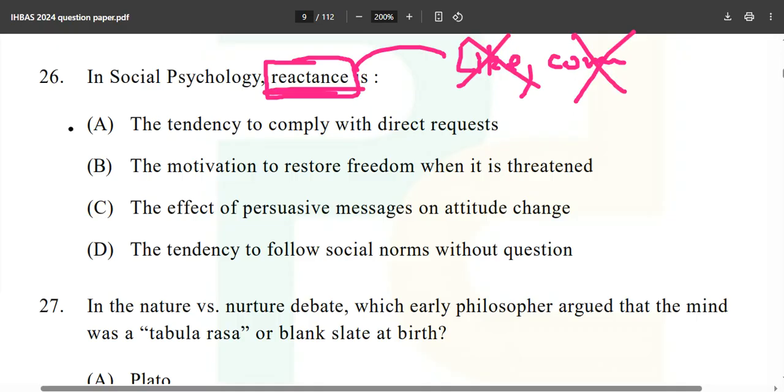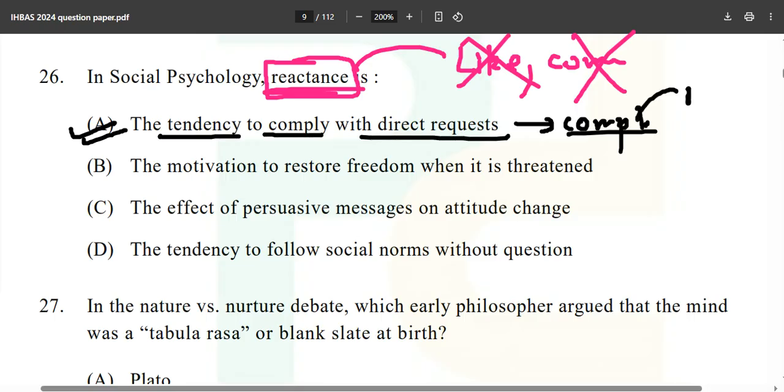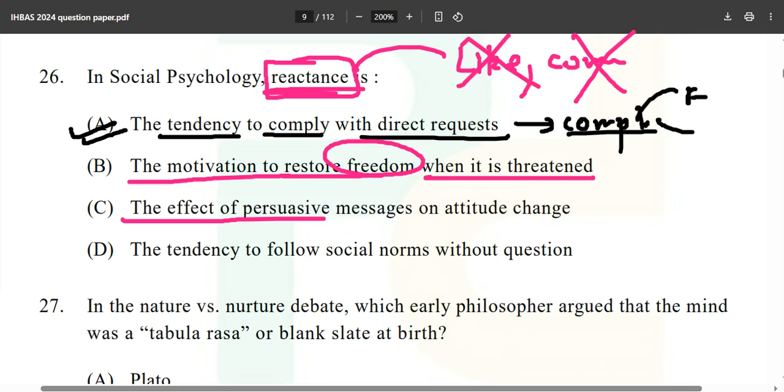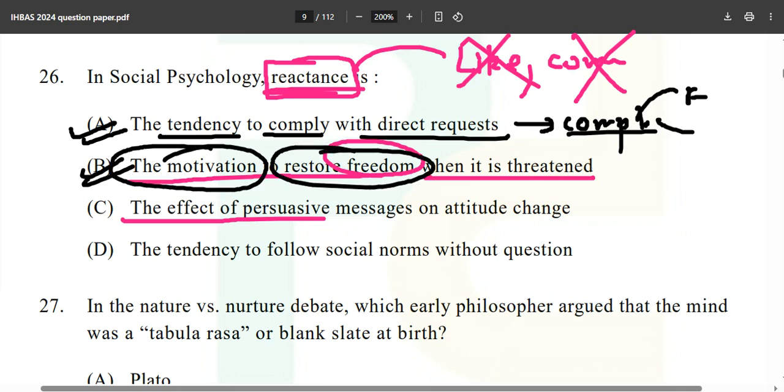The tendency to comply with a direct request. No, we are not talking about compliance over here. This is the statement for compliance, maybe foot in the door or door in the face. Now, the motivation to restore freedom when it is threatened. The effect of persuasive message. Option B is the correct answer over here. The motivation to restore freedom. You don't want your freedom of liking and commenting to be dictated or motivated by someone, or your freedom should not be taken away from you.